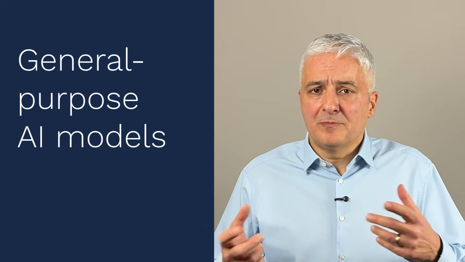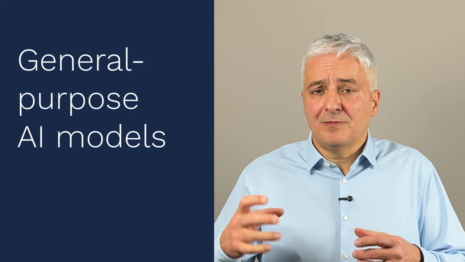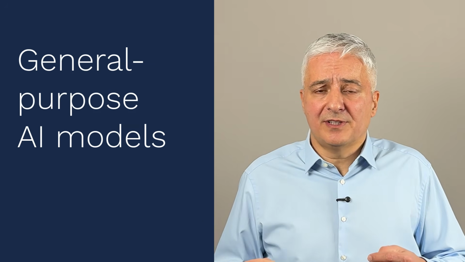And then there are different set of requirements for these general purpose AI models. And these general purpose AI models are not the same thing as these high-risk AI systems. Rather, these general purpose AI models are the models actually that stand behind, for example, ChatGPT or Gemini or Claude. So these models may or may not be part of high-risk AI systems, but in any case, the Act actually specifies several requirements on what these models actually have to comply with.